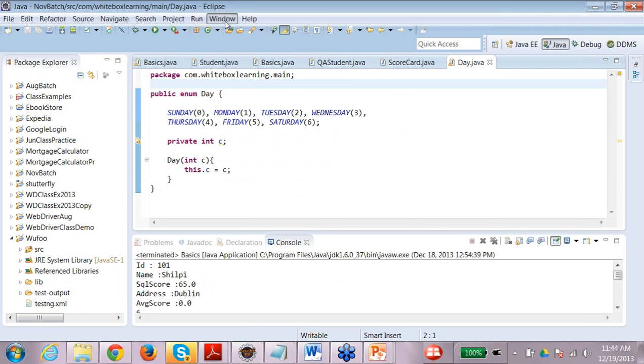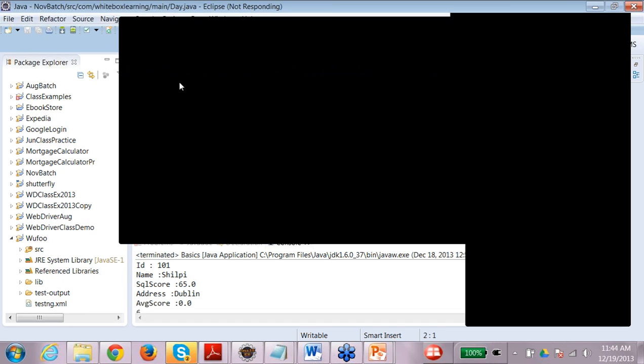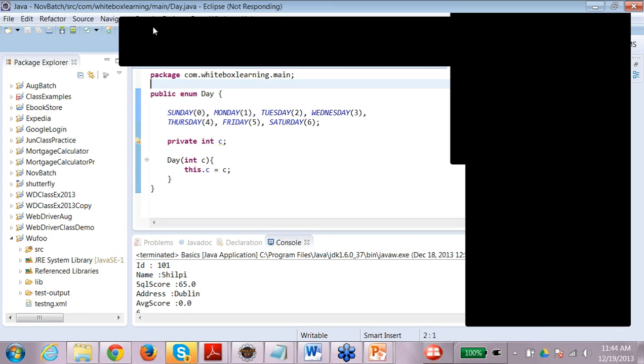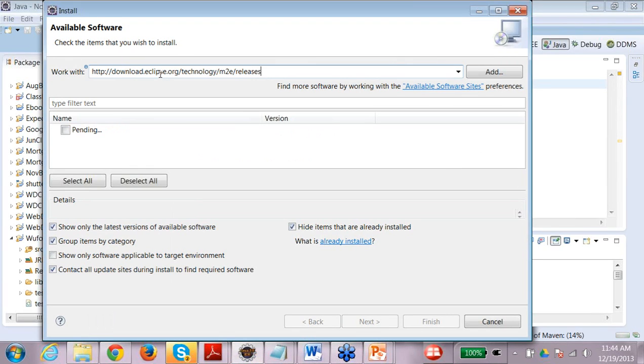and in Windows you can say Help, Install New Software, and here you can type in the path. Once you see Maven integration for Eclipse, but it is already installed on my machine, so I'm not going to install it.